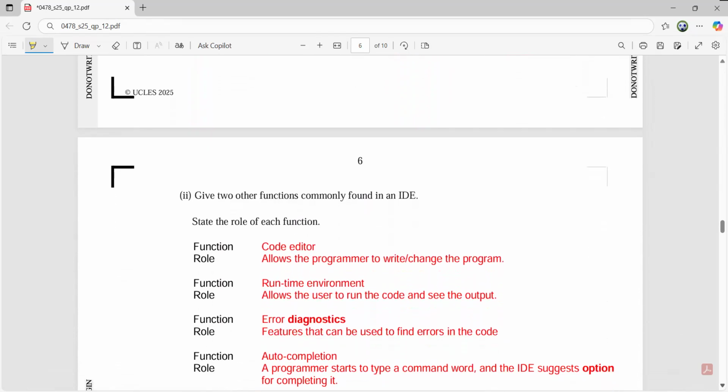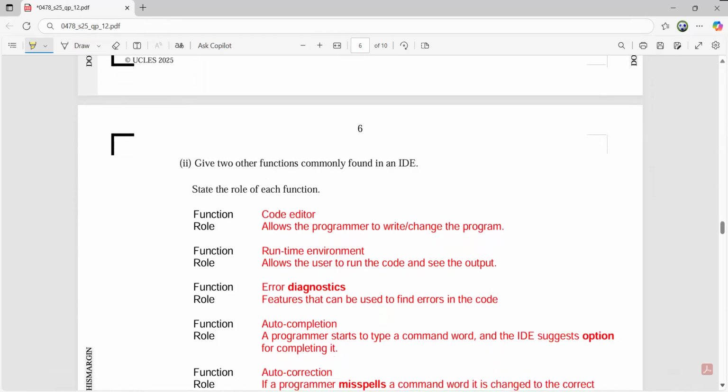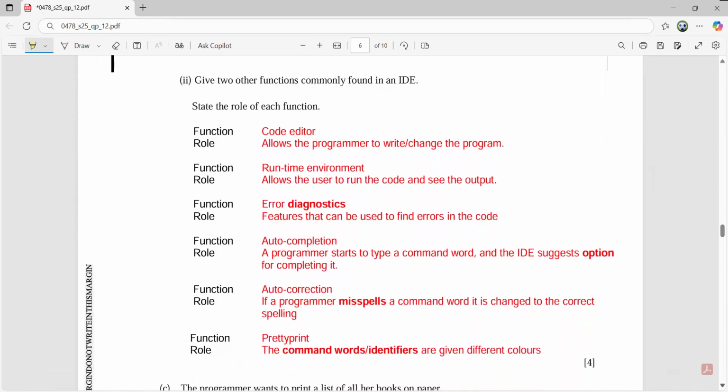Now, another part of the same sub part: give 2 other functions commonly found in an IDE. So they are asking about 2 functions, but for your convenience, I have written all, with function and role. So you were supposed to mention any two. We have already been given the translator, so I'm not going to use translator. Apart from that: code editor, runtime environment, error diagnostics, auto completion, auto correction, pretty printing. So you know them, we have been learning them, and you need to identify these functions.